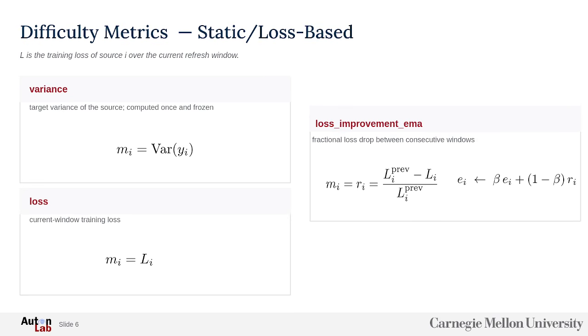First batch of metrics are static loss based. We use variation of a series, so how it changes. It is a static one. We also use loss with both proportional and softmax after, and we use moving average of loss improvement. So we calculate how the loss changes, and the samples that change a lot in the good direction are upweighted. We then compute moving average of this score with some parameter beta.